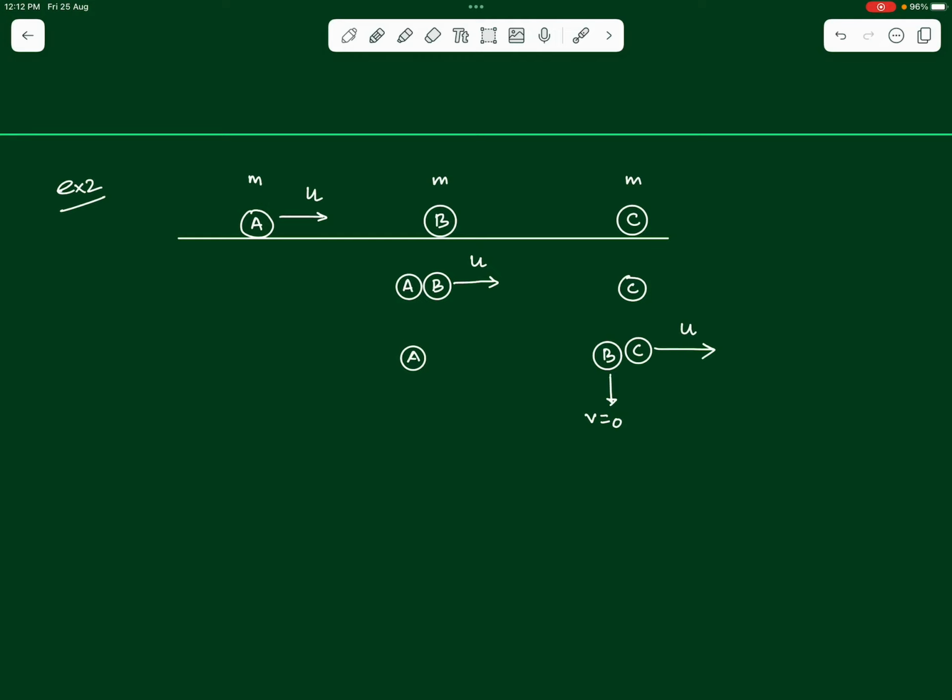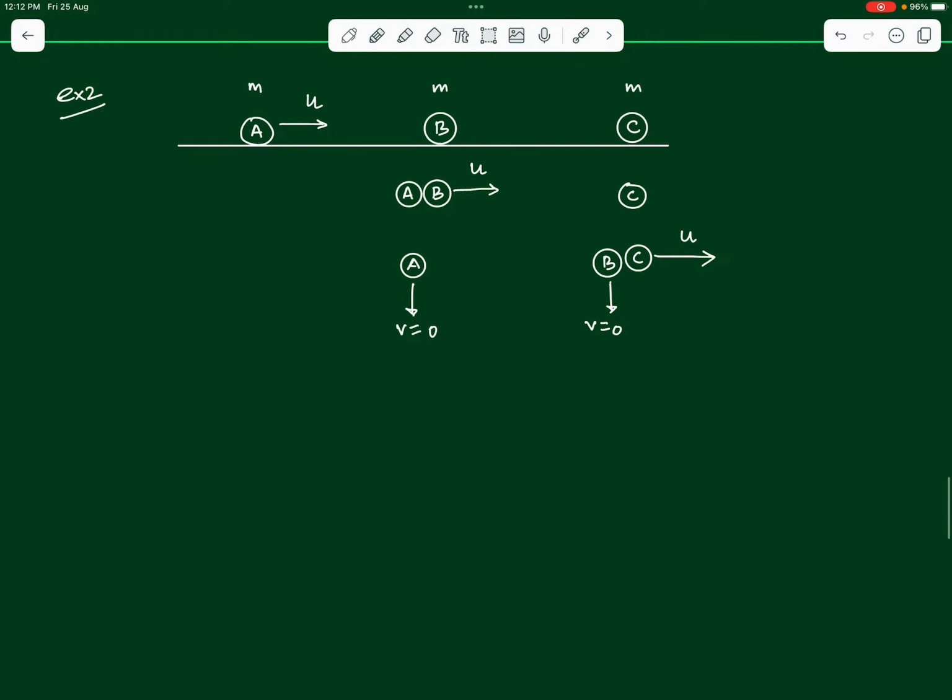So can we say the final velocities of all the balls will be such that ball A is finally at rest, ball B is also finally at rest, whereas ball C moves towards right with a velocity of u, right? So again we are directly using the results that we have obtained already. Let's take another example.